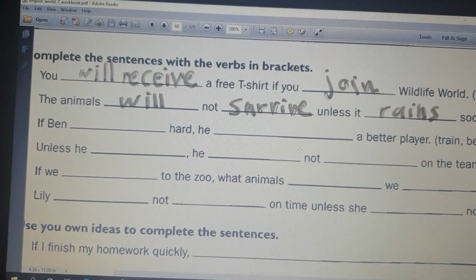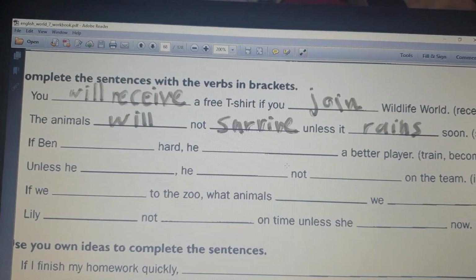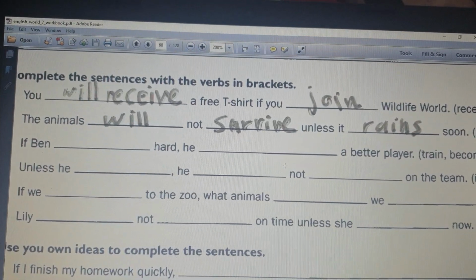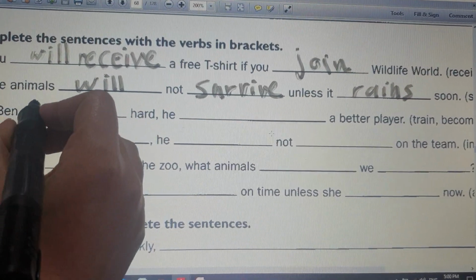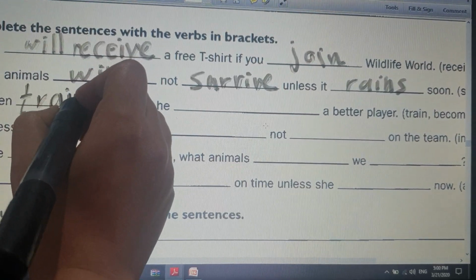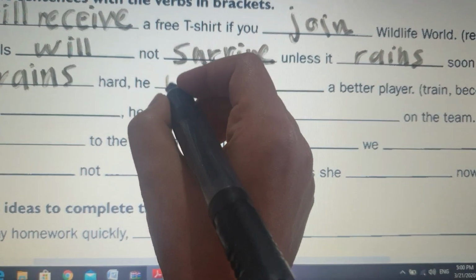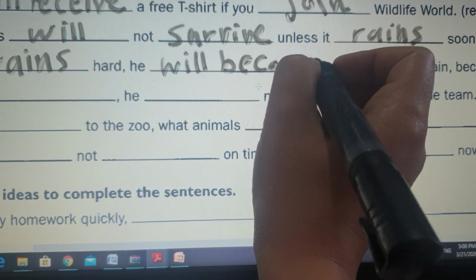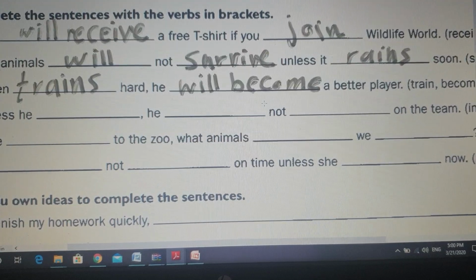Number 3, if Ben hard, he a better player. The verbs are train and become. Ben is singular. This is the if clause, so it's simple present. Ben trains hard. He will become a better player. Unless he not on the team.